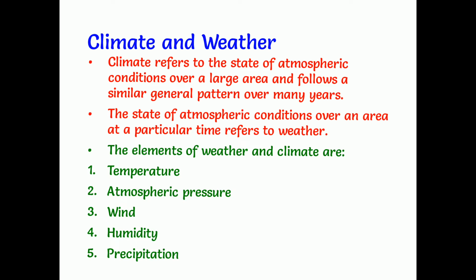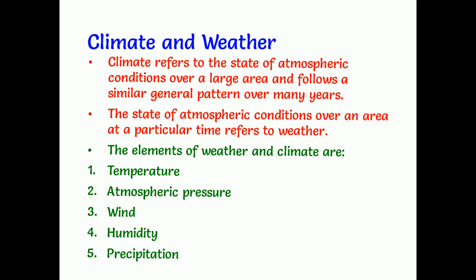And atmospheric pressure: depending upon the pressure in the atmosphere also, variations will be there in the weather and climate. And even wind: if the cool air is there, if the cool breeze is there, at the same time the area's temperature decreases. It will happen only in the areas where the wind is there. So it also influences the climate and weather.